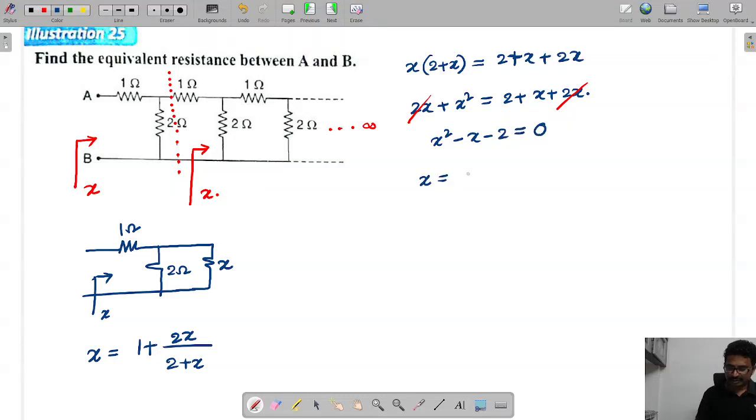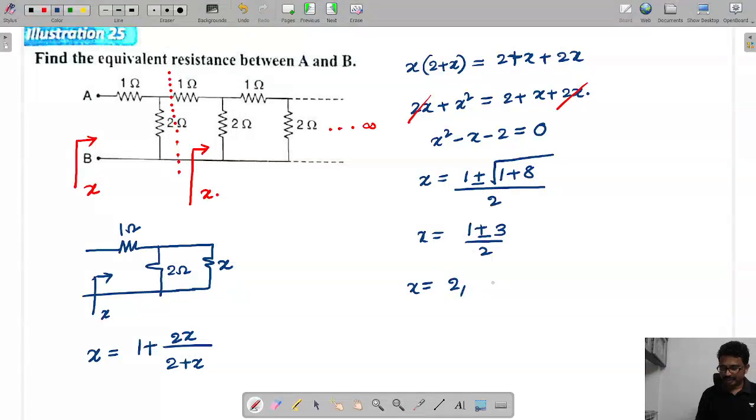So then X is equal to, roots we can find: minus B plus or minus root of B squared minus 4AC. So we'll get plus B squared 1 plus 4AC, that is 8 by 2. So X is equal to 1 plus or minus 3 by 2. So plus, that is 2, minus it is minus 1. Minus 1 is not accepted here. So that is the equivalent resistance between A and B, that is nothing but 2 ohms.